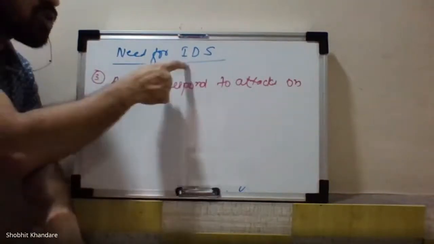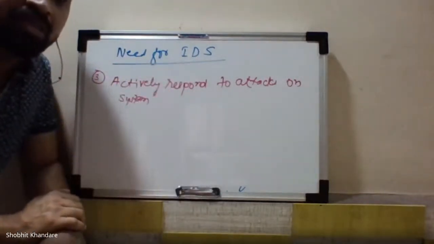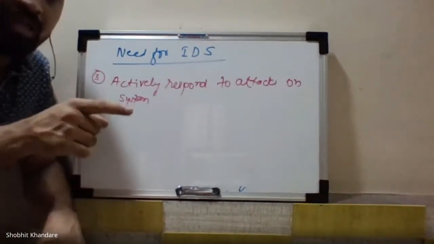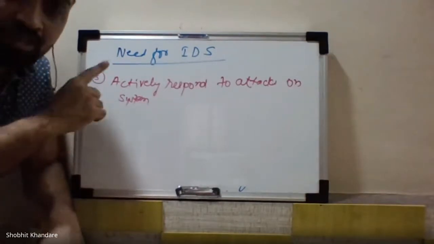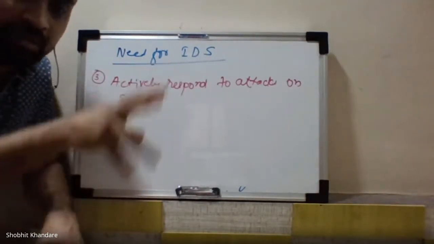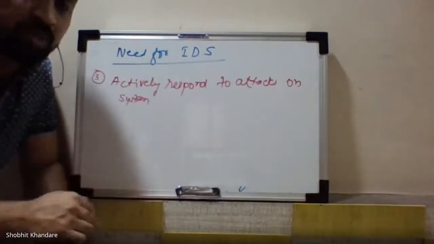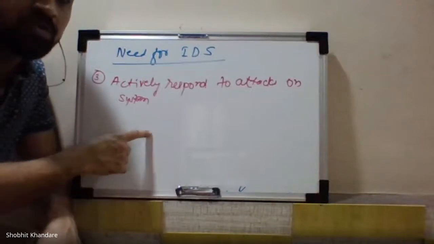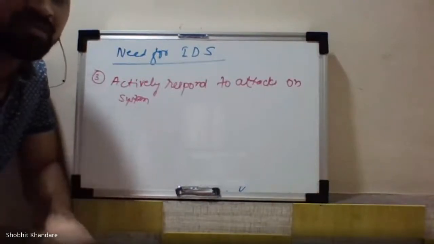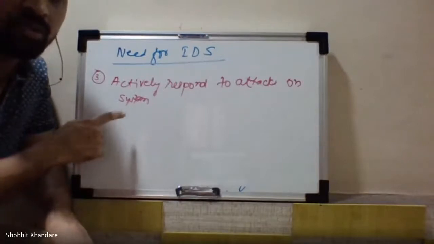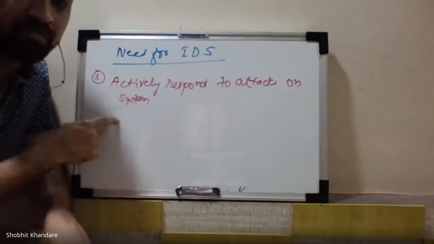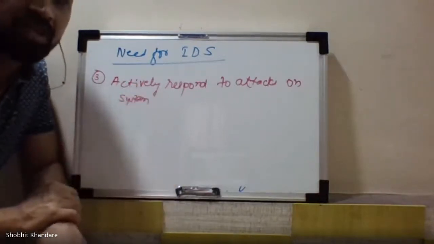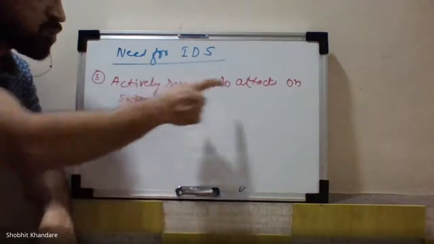So when you are installing your IDS at the corporate network, that network will be blocked whenever there is a threat to the network, or else the notification will be sent to the administrator of that network. To that particular administrator, the notification will be sent that you have a threat because of so and so. So IDS will send the notification. That is the meaning of actively respond to attacks on system.